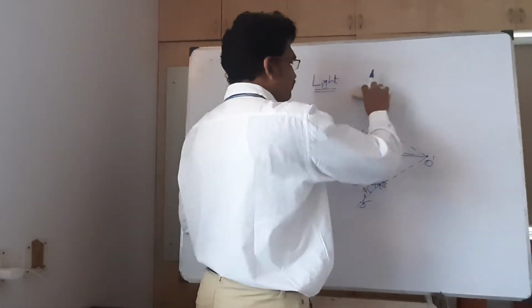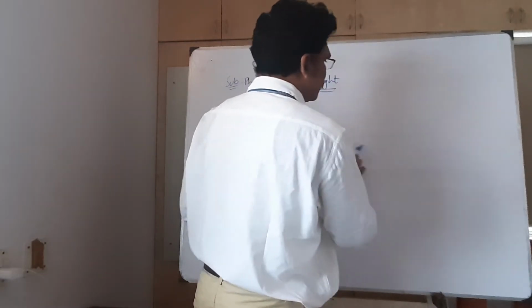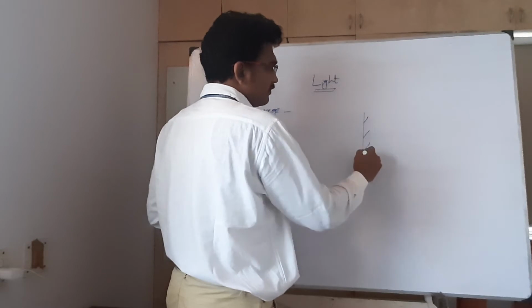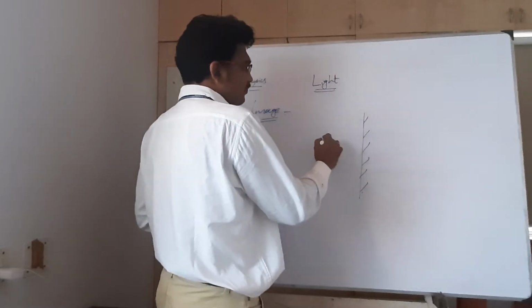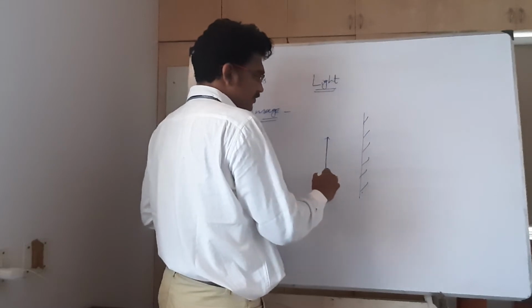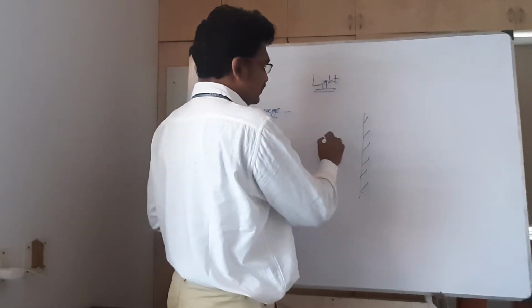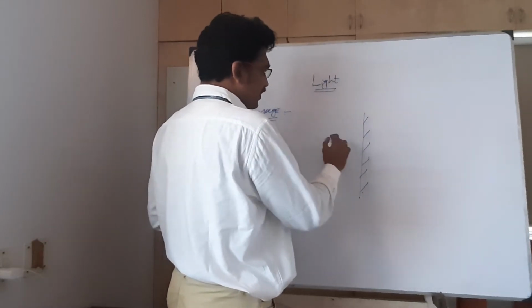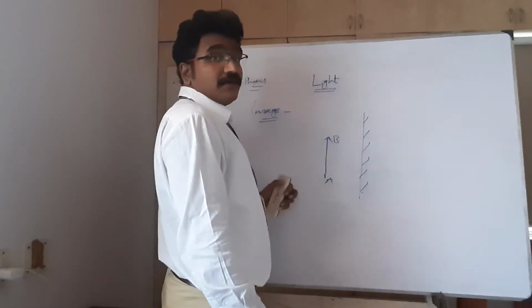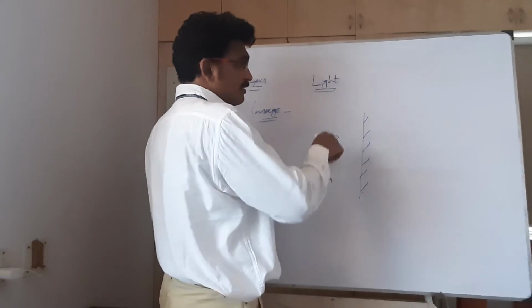Now at the same time, even for extended objects, this is a plane mirror. Here an object is there, object AB, and AB is parallel to the mirror.